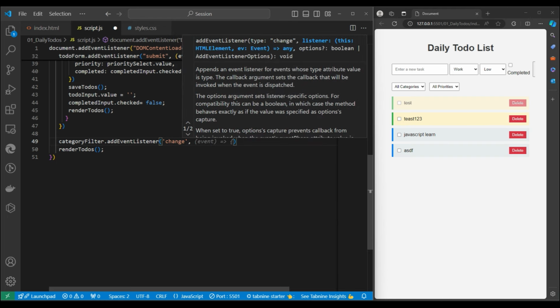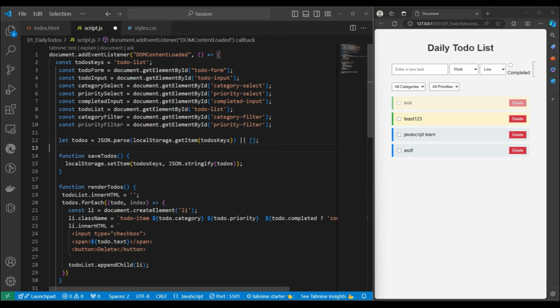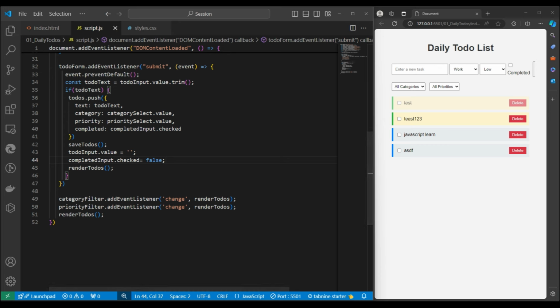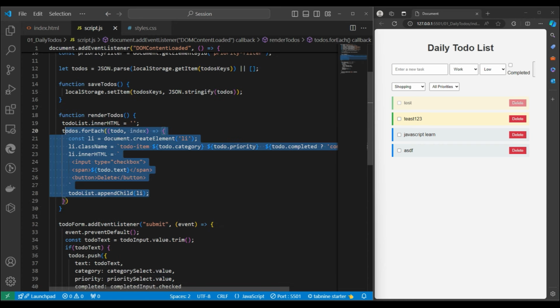Here we'll write down the function for the category filter, and on the change of this one also, I want to render the to dos only. Whatever the change will be, on the basis of that the render to dos function will do, and in the render to dos function we will decide which category or which priority. Similar to that, I will register an event for the priorities also. This is done. Okay, let's save it, and suppose I want to select this one, nothing is happening. Why? Because over here we didn't write down any logic.